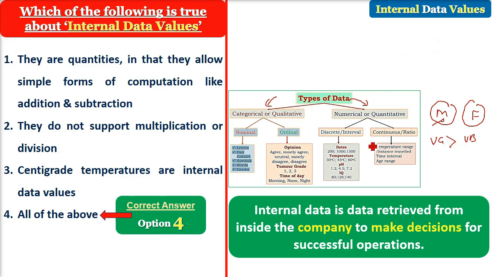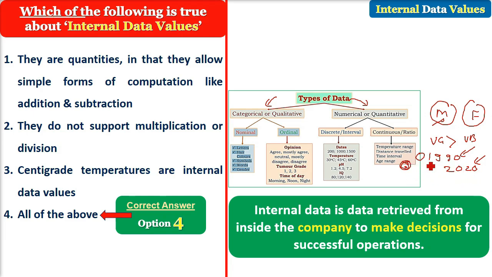And now come the interval data values, which are also called discrete values. Now we are talking about movies of 1990, movies of say 2020. Now these years, from where you have started, there is no zero. From which year are you trying to find out? You know the interval, 1990 and 2020. You can subtract and find out the interval. You can add and find out the interval. But these are discrete. These are interval values. They have no zeros at the start.